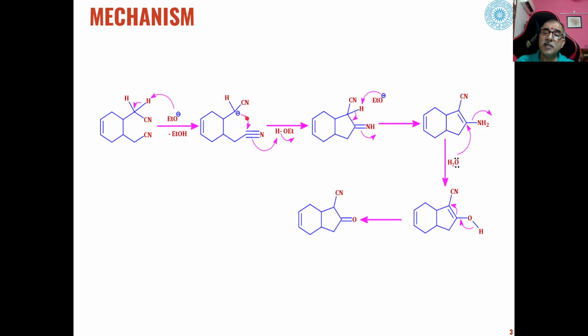So this carbanion then attacks the other cyano group present in the molecule, and we will get these types of intermediates where carbon nitrogen triple bond is converted into carbon nitrogen double bond. Then the base will abstract another proton present at the alpha carbon to the cyano group, and this cyclization will produce enamines as the intermediates.